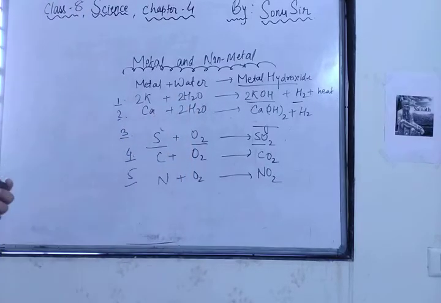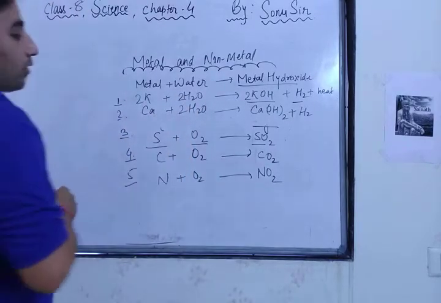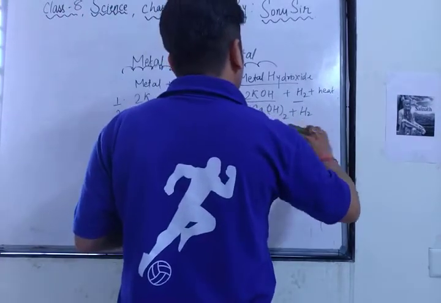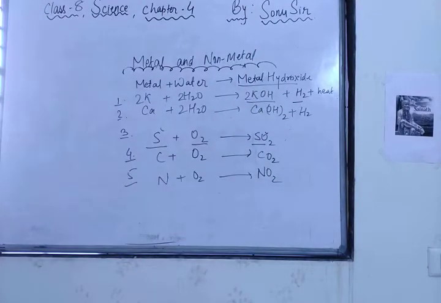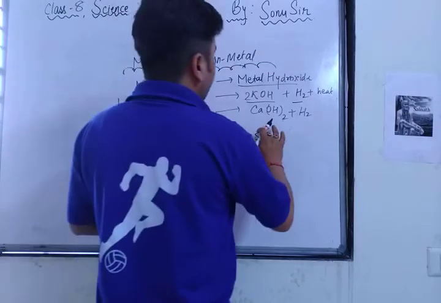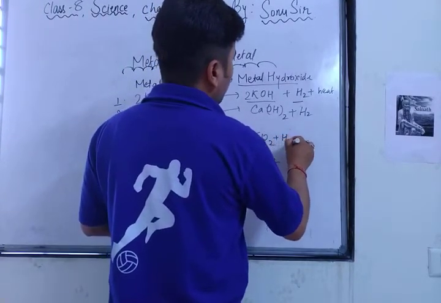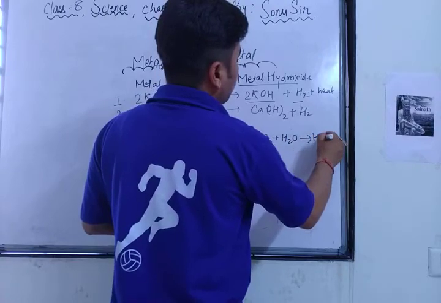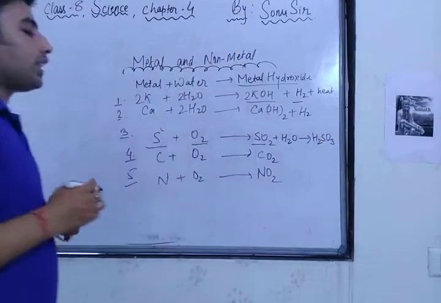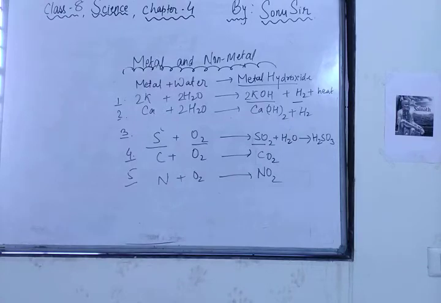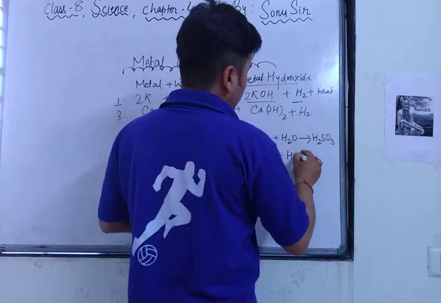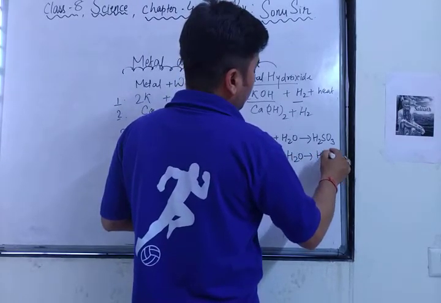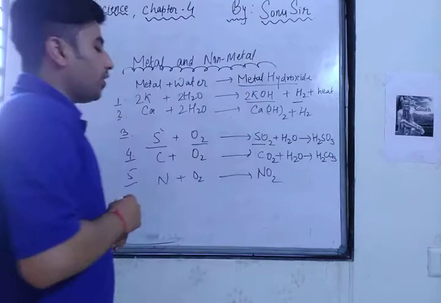Now if I talk about non-metals, like sulfur plus oxygen will give sulfur dioxide. When this sulfur dioxide reacts with water, what will these dioxides give? They will give sulfurous acid. SO2 reacts with H2O and gives H2SO3, sulfurous acid. When carbon dioxide reacts with water, H2O, it gives H2CO3, carbonic acid.